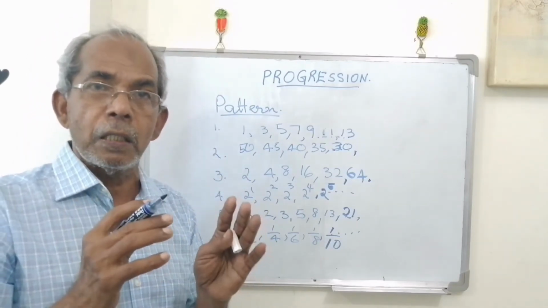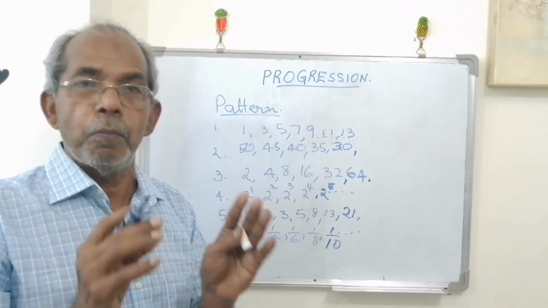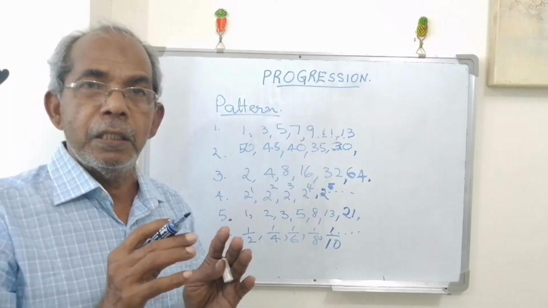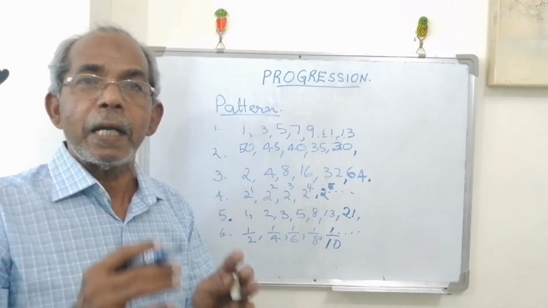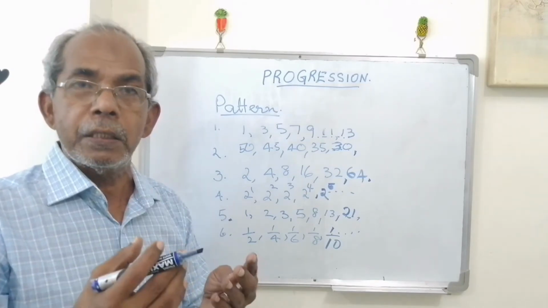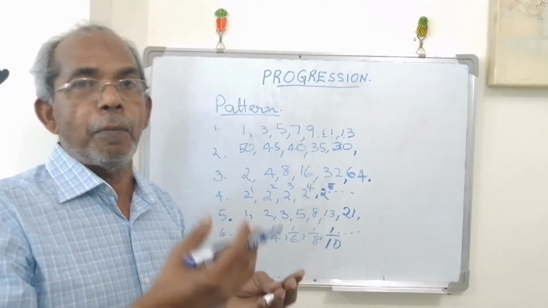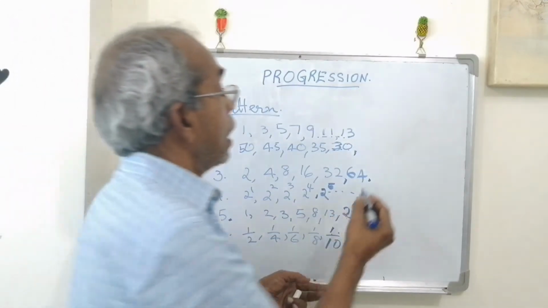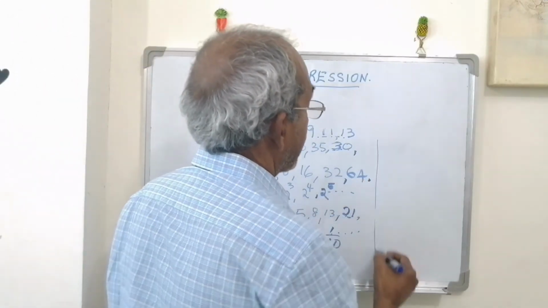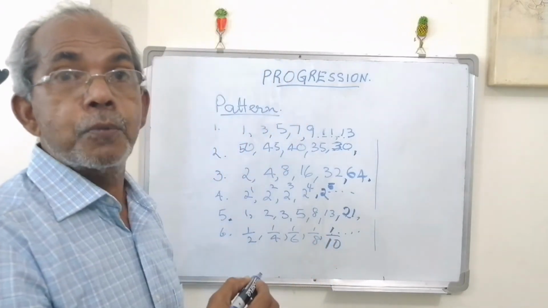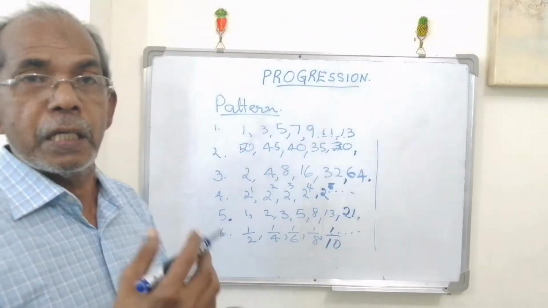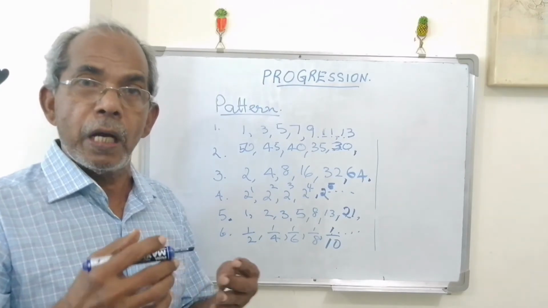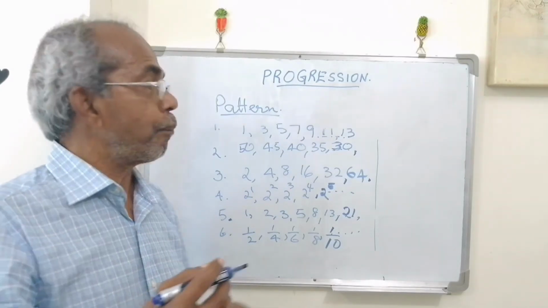Therefore, progressions are sequences of numbers in which a definite formula can be derived to find any number in the pattern. Mainly there are 3 types of progression. Now we have to deal with progression.